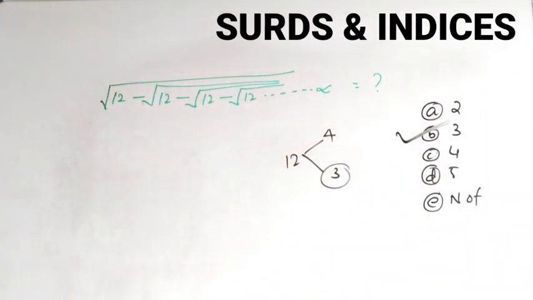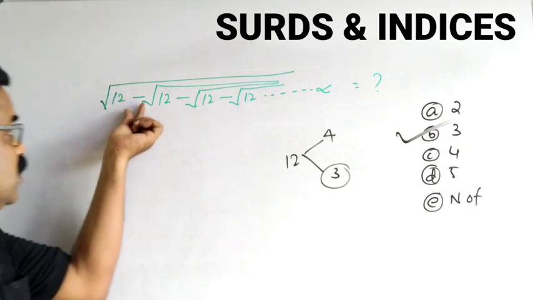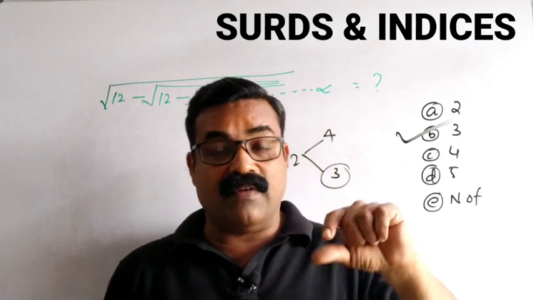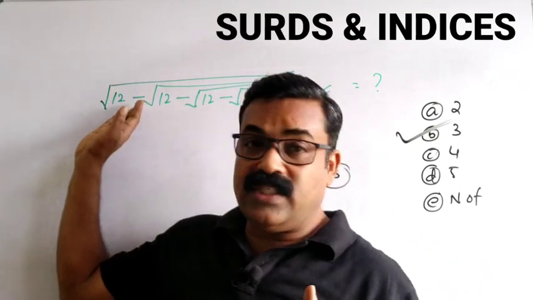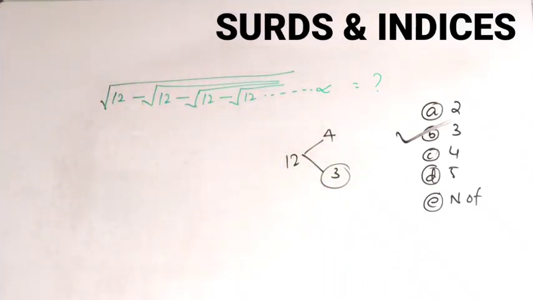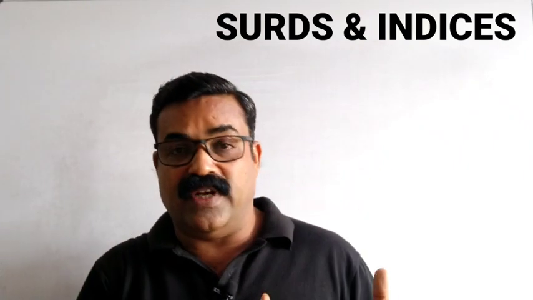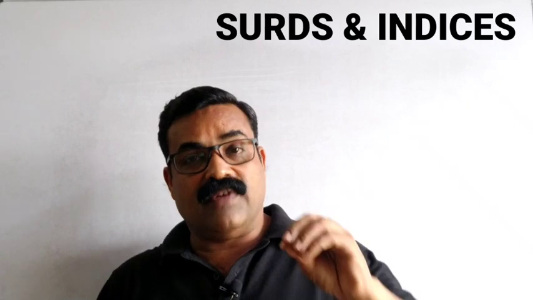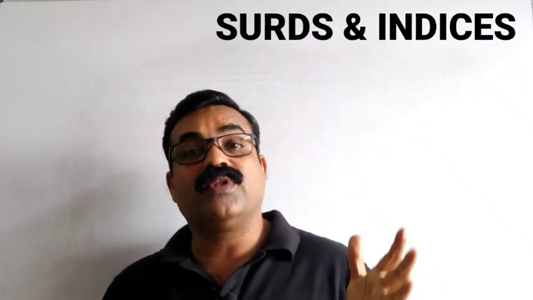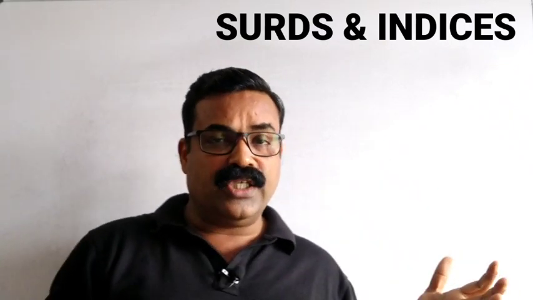Kindly note it. So this is the difference when we have plus here and when we have minus here. Whenever we have plus here, we will be taking the bigger factor. Whenever we have minus here, we will be taking the smaller factor. Please note it. In all these questions you have to ensure that the series is up to infinity. The first question we have seen with the plus sign, and the second question with the minus sign. In both questions you have to ensure that the series is up to infinity. So one is in addition, one is in subtraction.